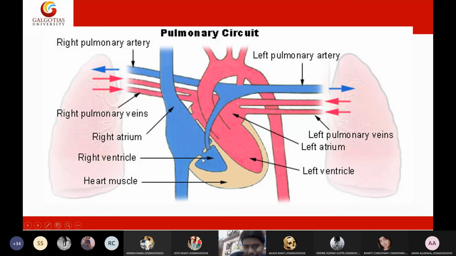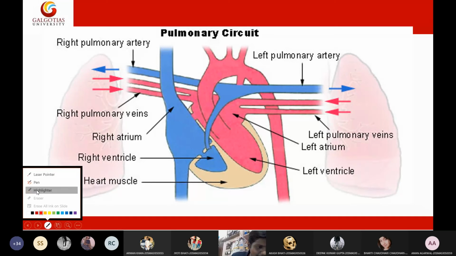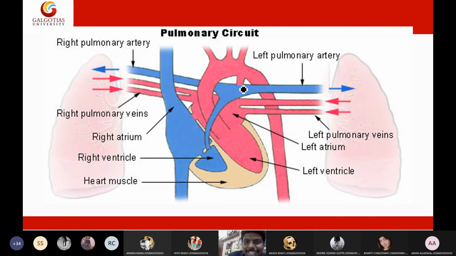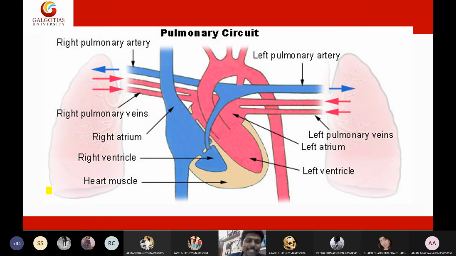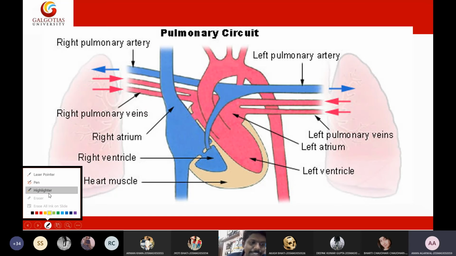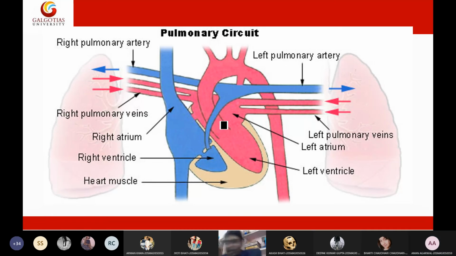Now this deoxygenated blood is sent to the lungs. Usually, tell me one statement, students: oxygenated blood will be present in arteries or veins? Arteries, right? But that is the exception in the heart. This is the pulmonary artery.